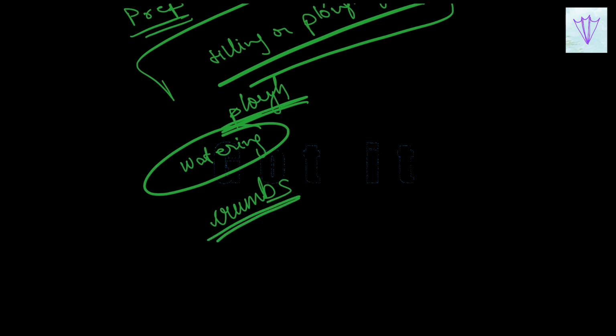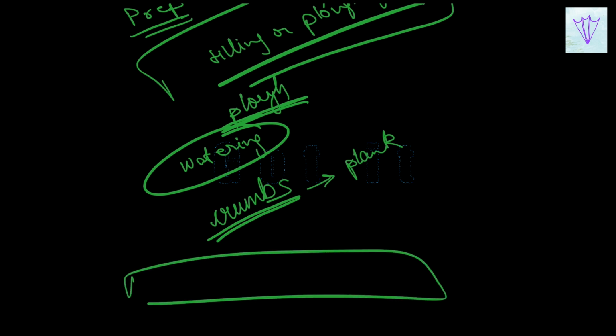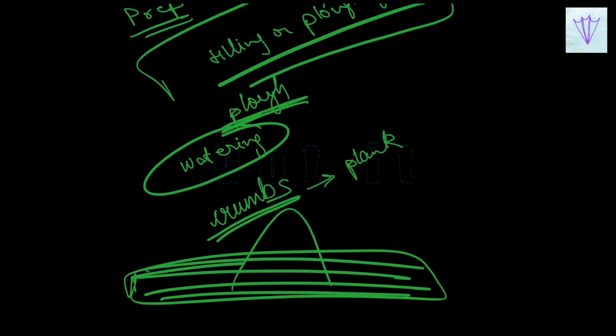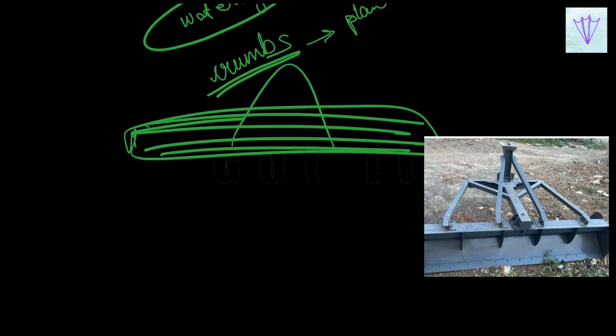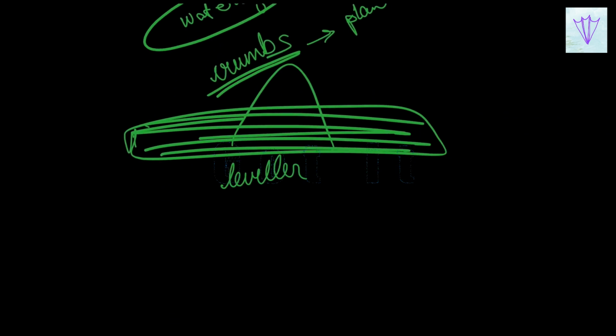Even after plowing, we can find big pieces of soil. So these crumbs are broken down with a plank. Also, the field has to be leveled for a uniform sowing as well as for irrigation purposes. So the field has to be flattened, with no heaps or anything like that. And the leveling of soil is done with the help of a leveler.